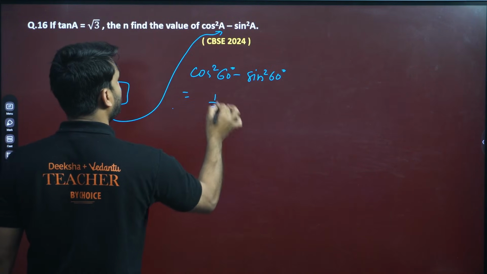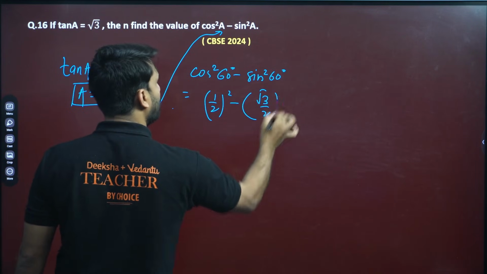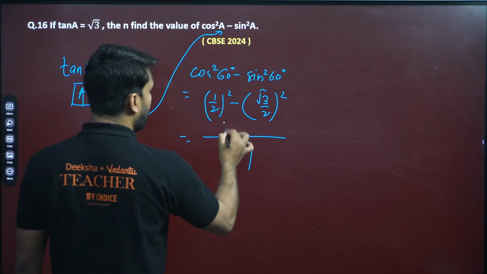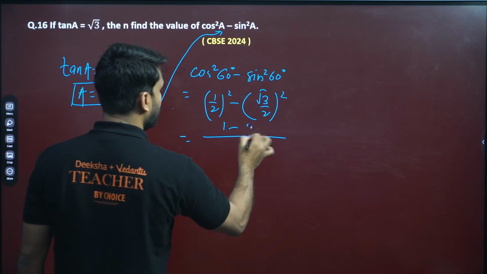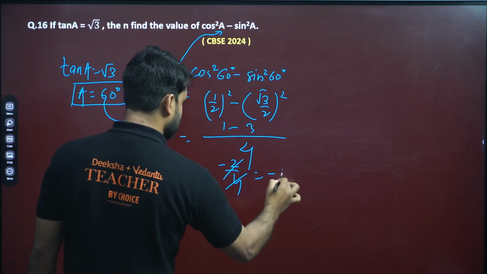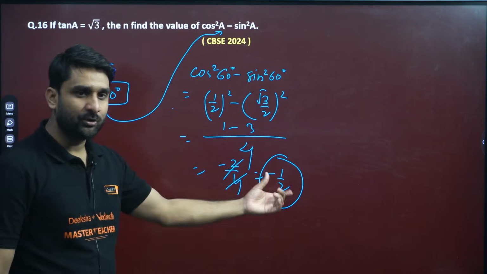So cos square 60 degree will be 1 by 2 whole square and sin 60 is root 3 by 2 whole square. Taking LCM 4, it will be 1 minus 3, so minus 2 by 4. Cancel. So answer is minus 1 by 2. I hope this is clear to you all.